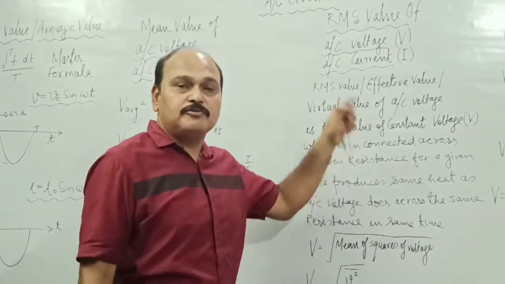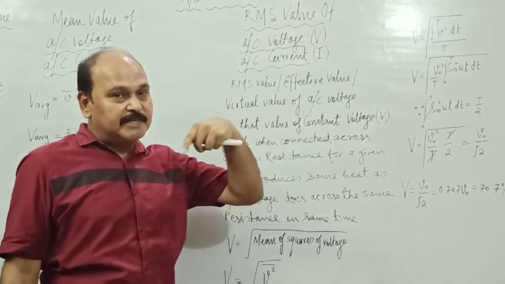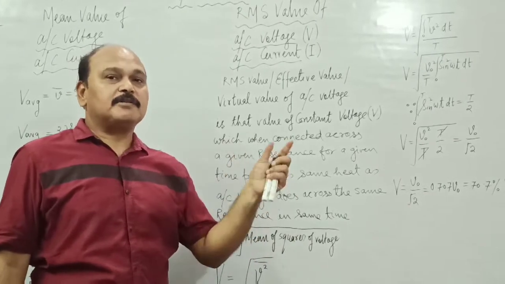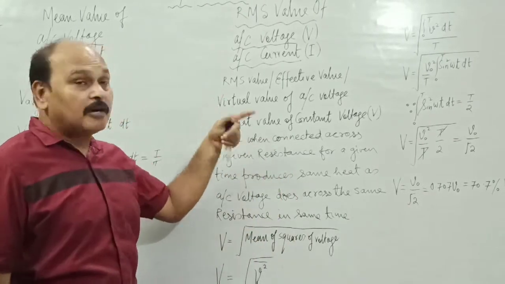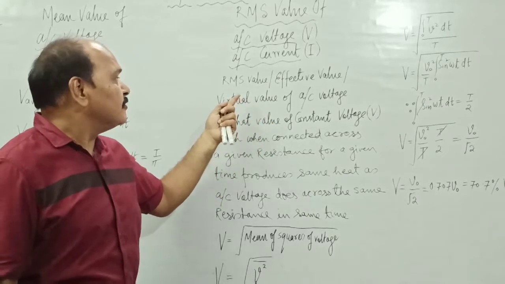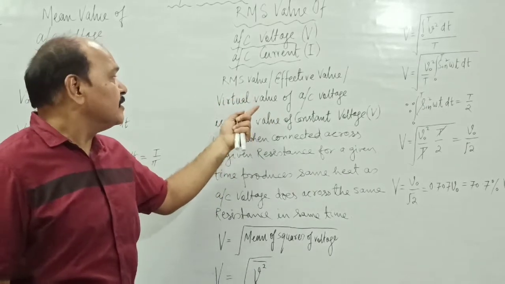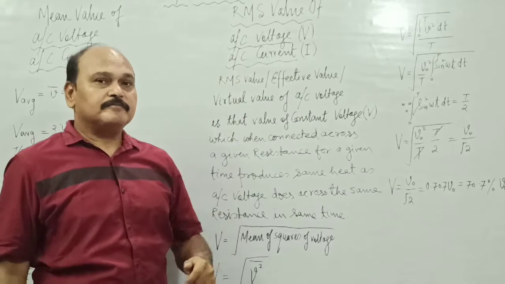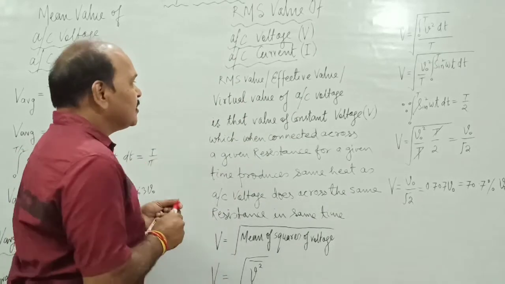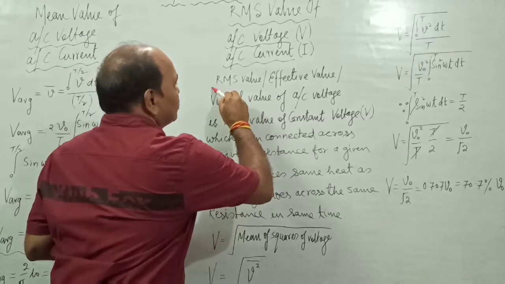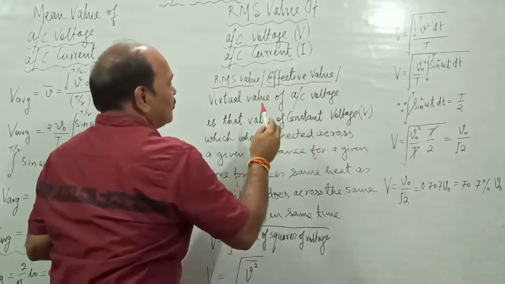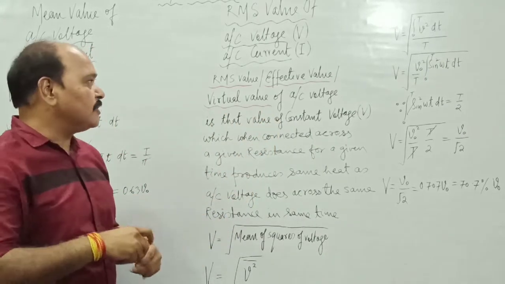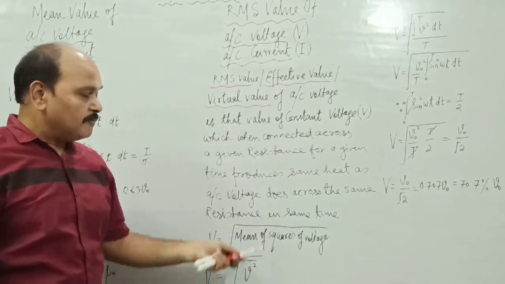Like here, the data is huge. For each and every instant, we have a distinct value of voltage. We have a large number of values of currents and voltages in any duration of time. Therefore, the nature of central value which is most suitable is RMS value. This RMS value is also called effective value, and it is also called virtual value. Why do we call this RMS value effective value or virtual value? We'll come to know very shortly.